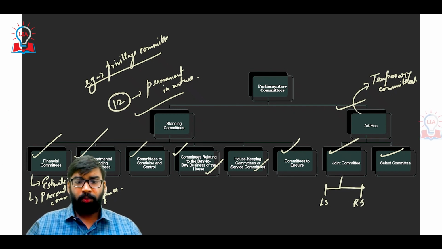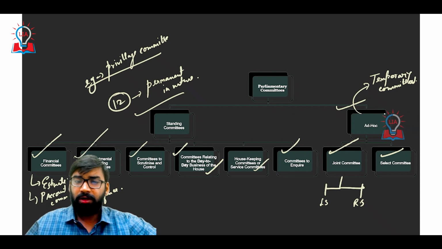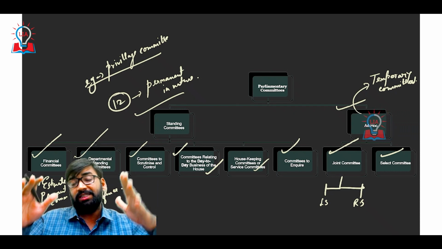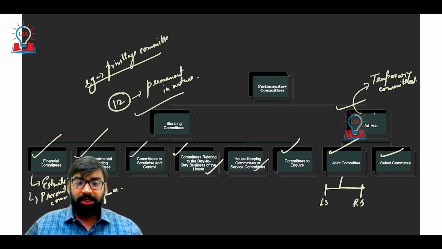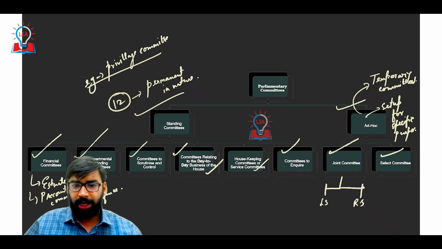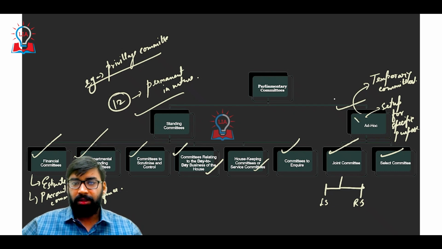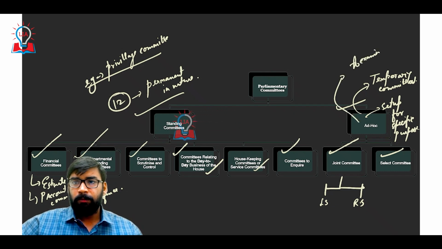Ad hoc committees are temporary committees, set up for a specific purpose from time to time, for example, to examine a particular bill.